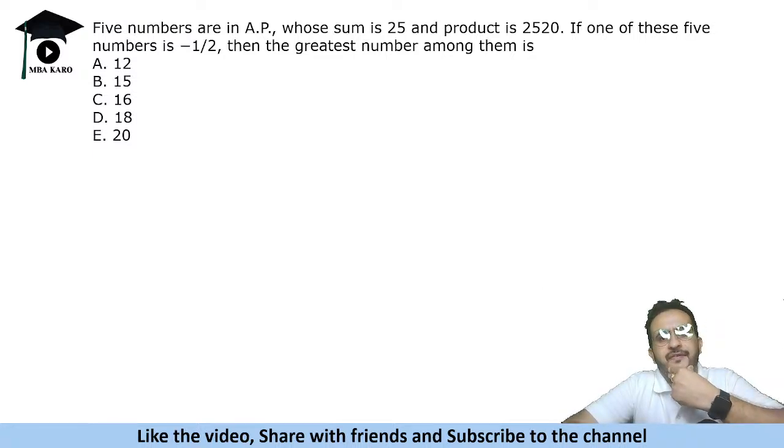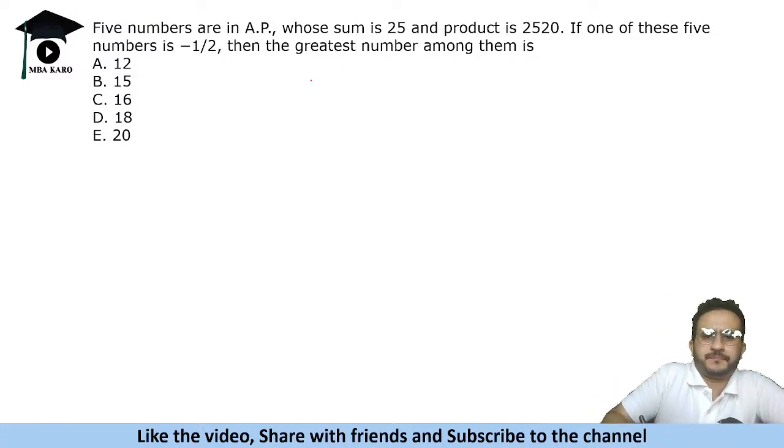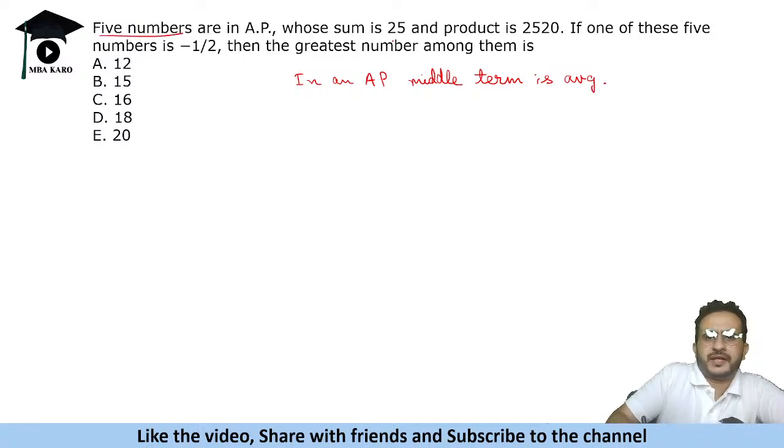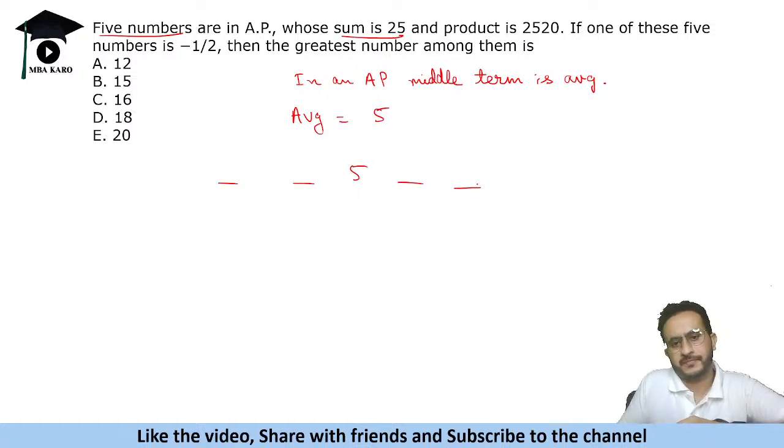So we have five numbers in AP. Okay? So remember that in an AP, the middle term is the average. So there are five numbers and sum is 25. So how much will the average be? 5. So we have five terms like this. So this is first term, second term, third term, fourth term, fifth term. Okay, so middle term is 5, right?